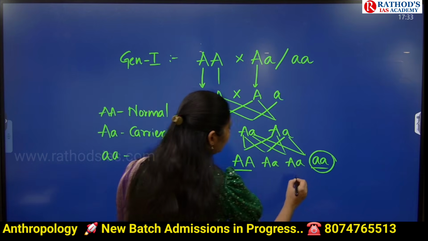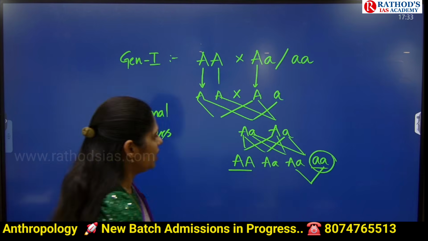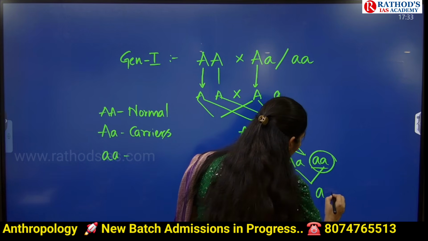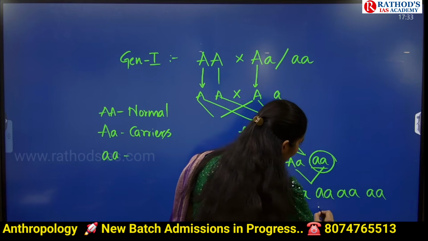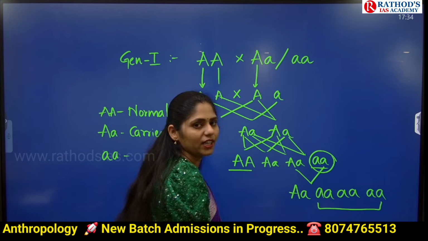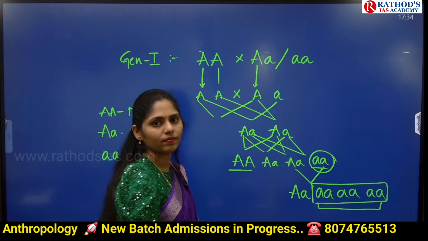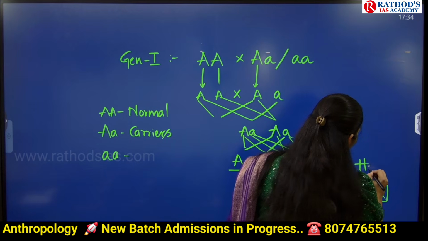Okay, now let us take these two have been married in the next generation. Then what is the chance of getting capital A, small a, small a, small a? So 75% of the next generation will be having what? Recessive genes. Are you understanding? So that will lead to homozygosity.